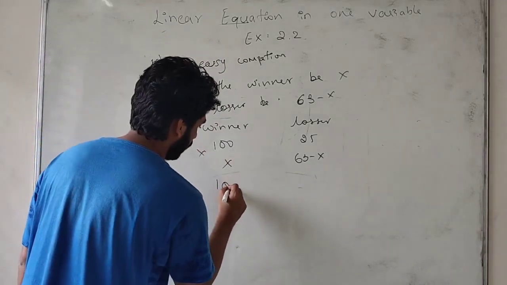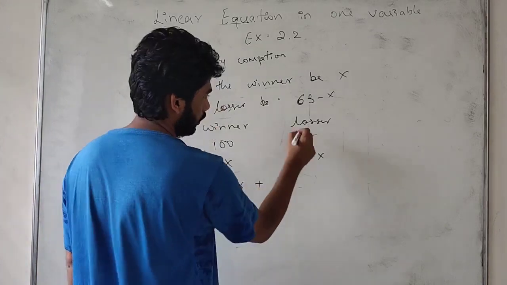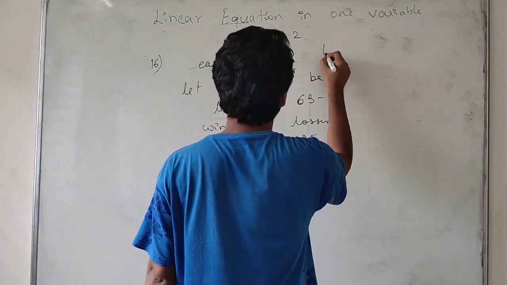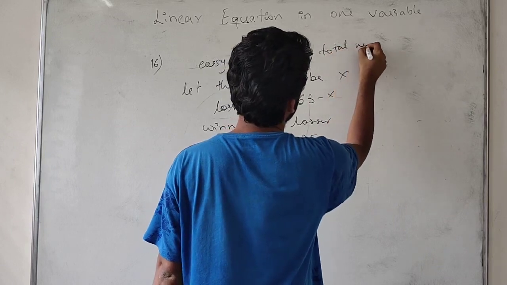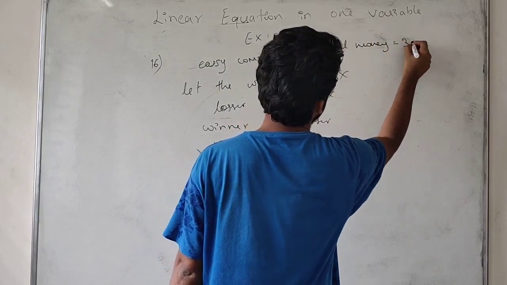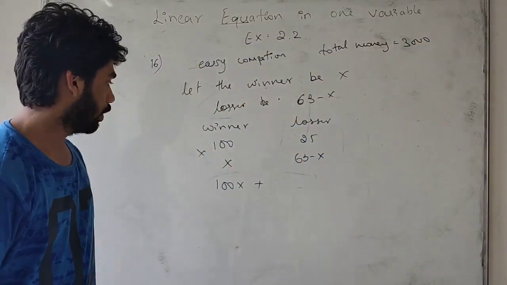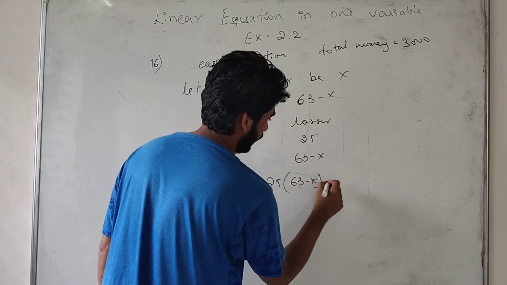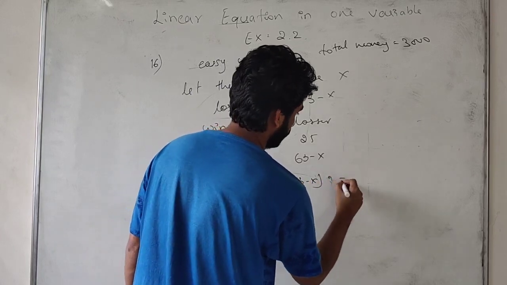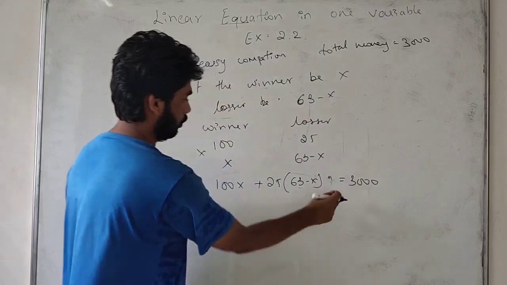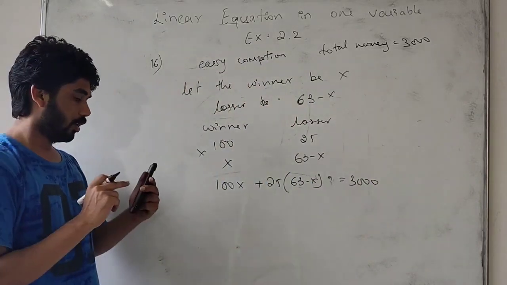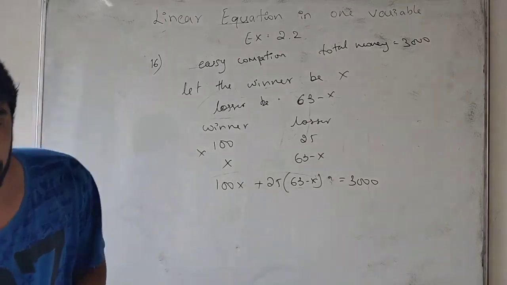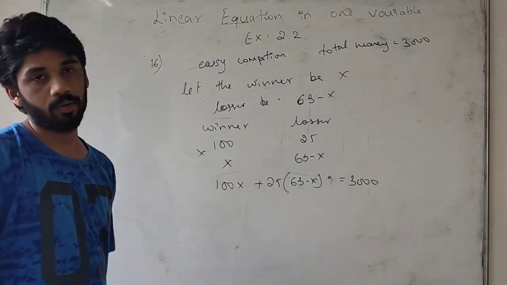100 into x is 100x, plus 25 into 63 minus x is equal to 3000. The total money is 3000, so we got the total money equation. Okay students, now we have to find the number of winners. We have to find out the winners, which means the value of x.